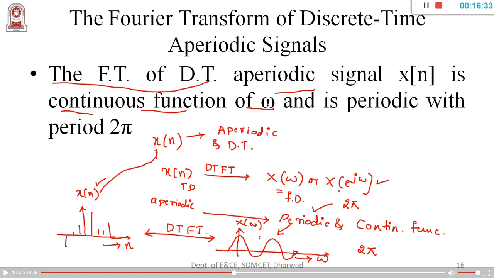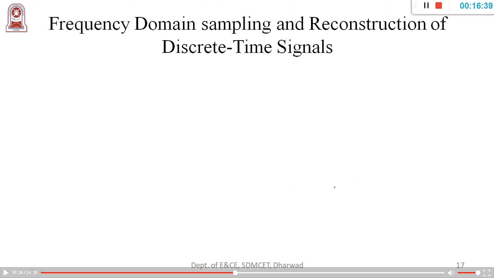With this knowledge, we'll discuss a very important concept, that is frequency domain sampling.